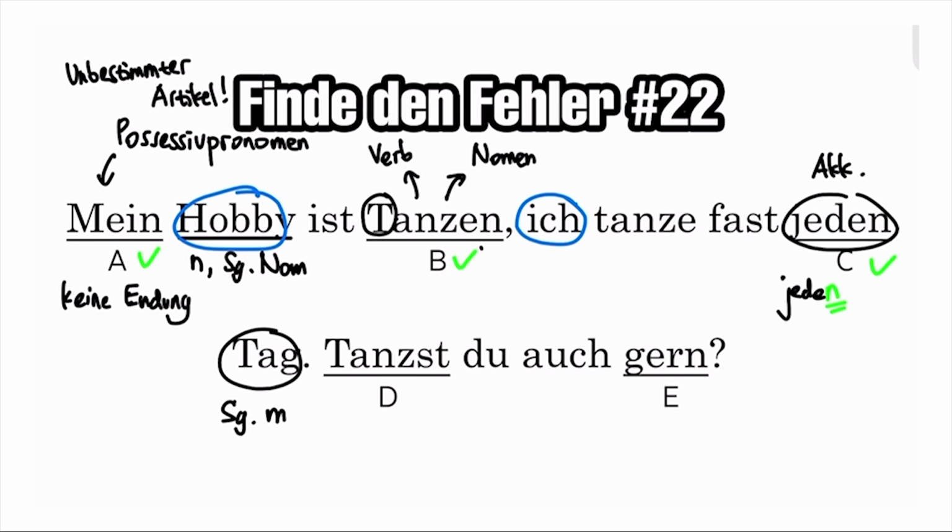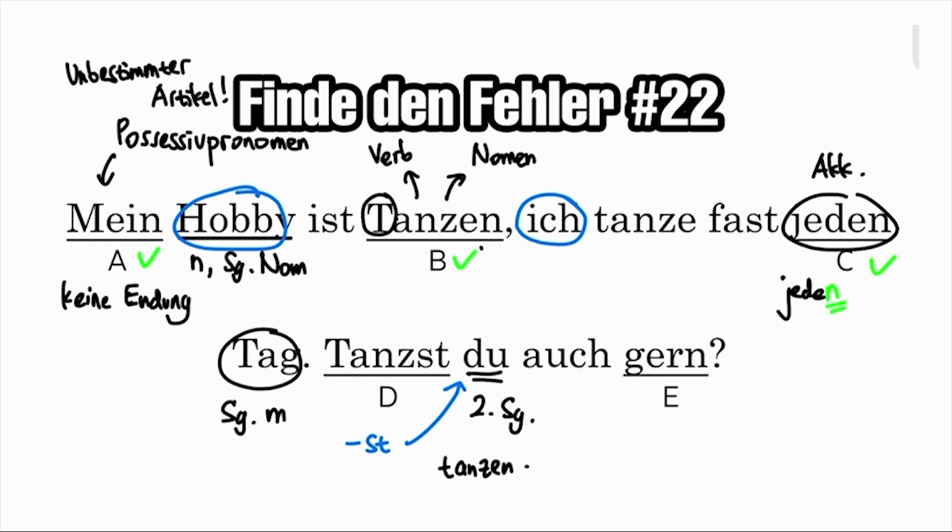Next, for option D, we go back to the verb tanzen, and now it's about the conjugation. As we can see, du here is second person singular. And when we want to conjugate the verb in the present, we need to add an extra ending st for the subject du. But tanzen here is a special verb.